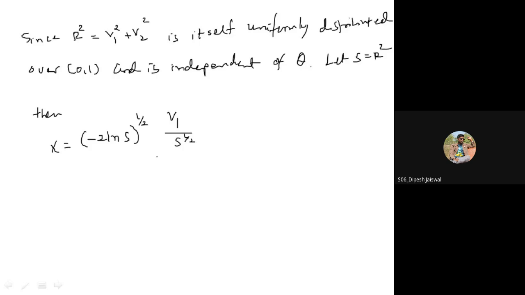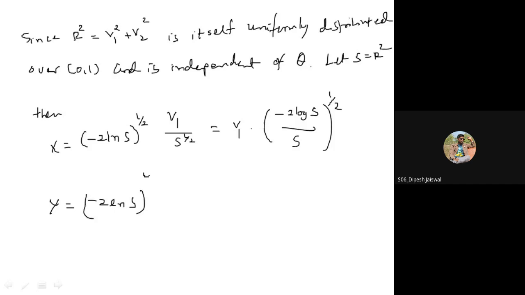Okay, so we can write it as v1 into minus 2 log s upon s raised to half. And what is y? y is equal to minus 2 ln, in place of u1 we write s, and this is v2 divided by s raised to half, equal to v2 into minus 2 log s upon s raised to half. We can write that.